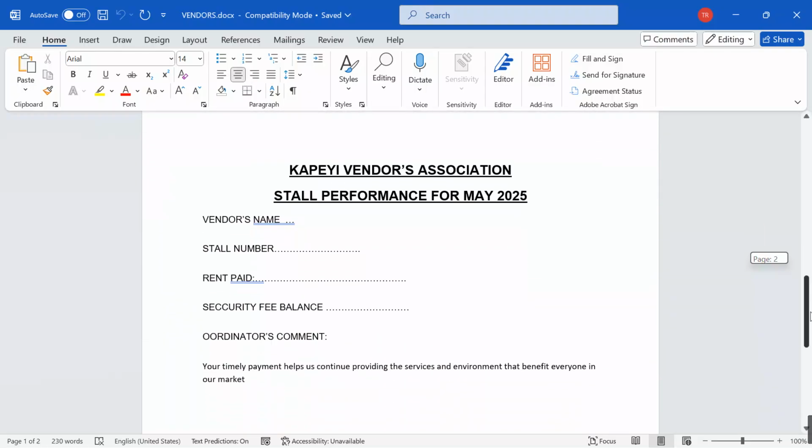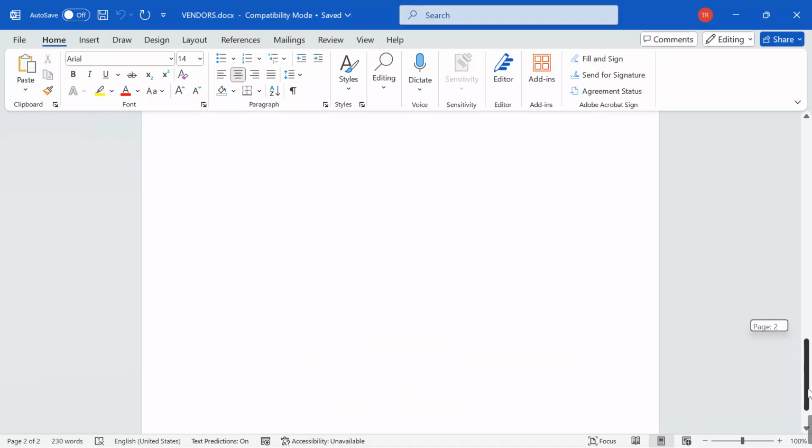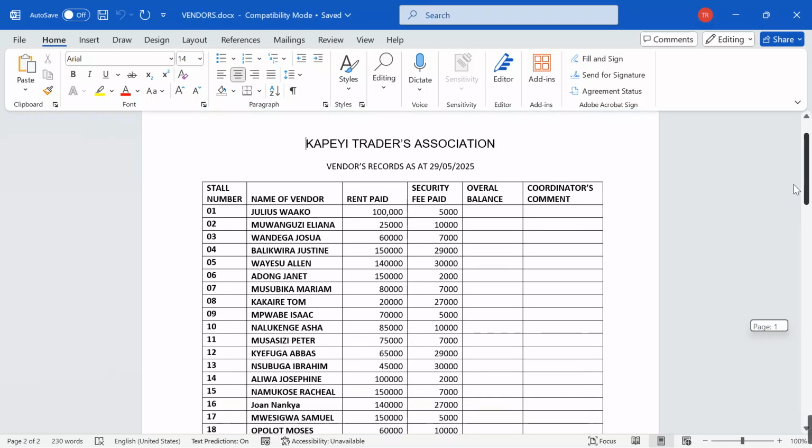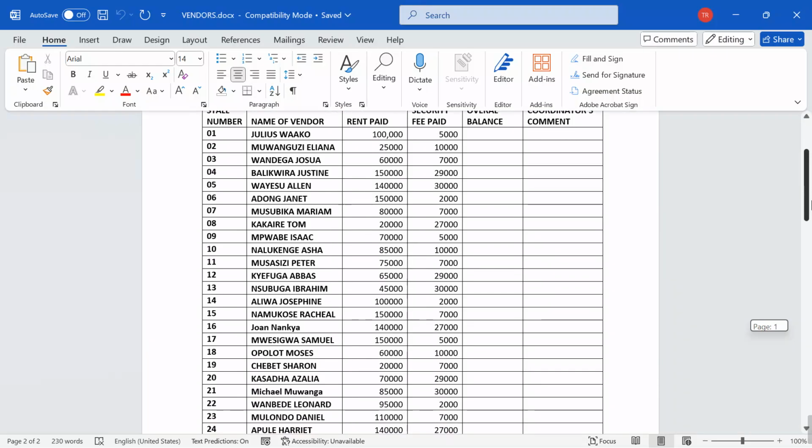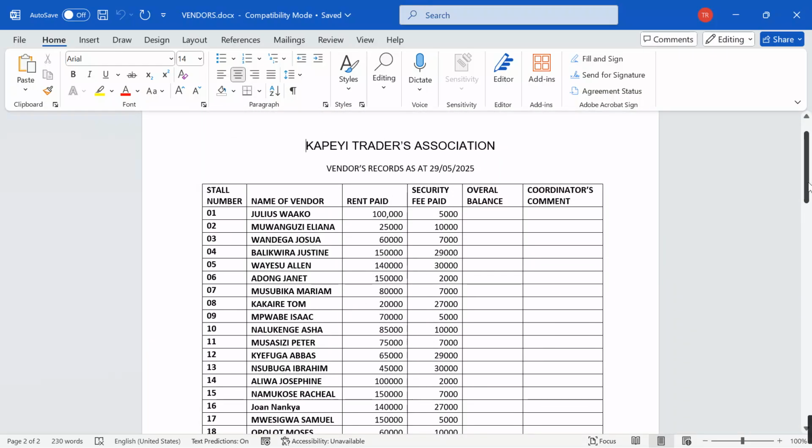And then we have page 2 where we have a payment statement where we are going to be manipulating and doing a few things. Now, after looking at this as a candidate of the new curriculum, what is supposed to start populating in your mind is that I'm going to be using some spreadsheet, some word processing, and then I'll also go on to use the PowerPoint presentation.